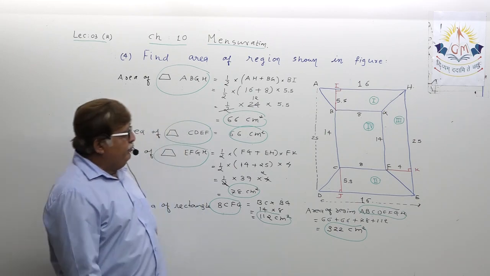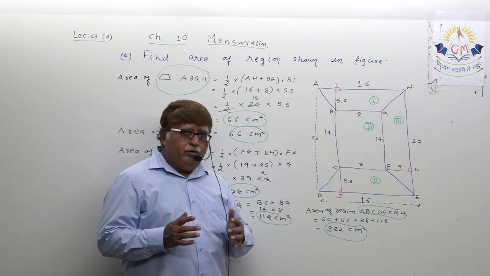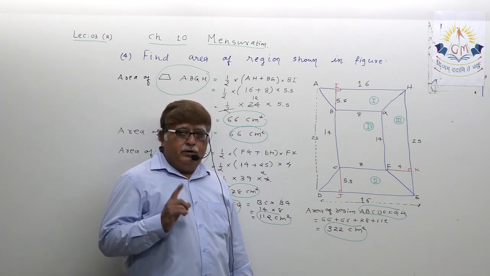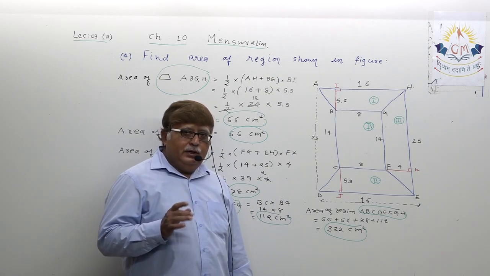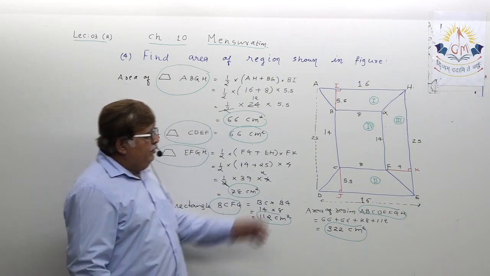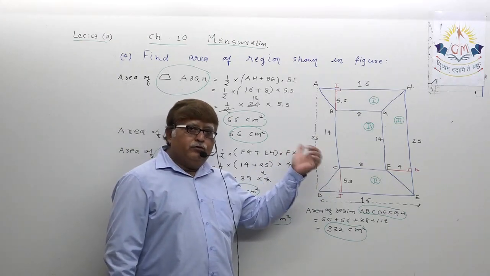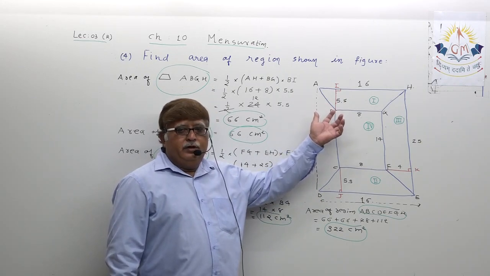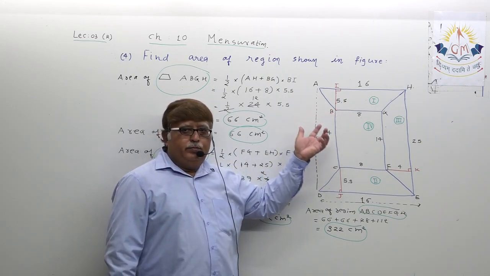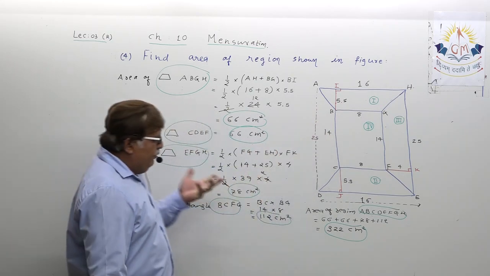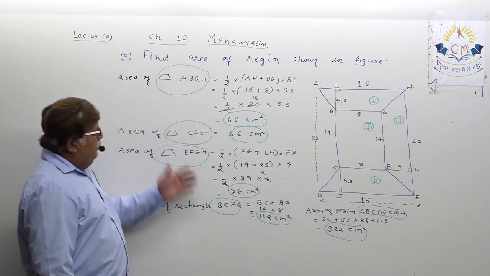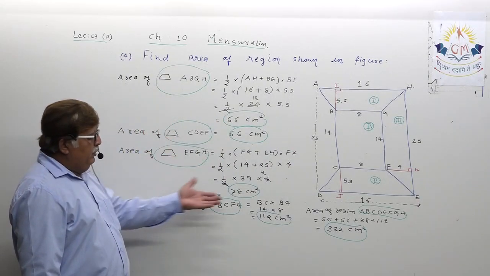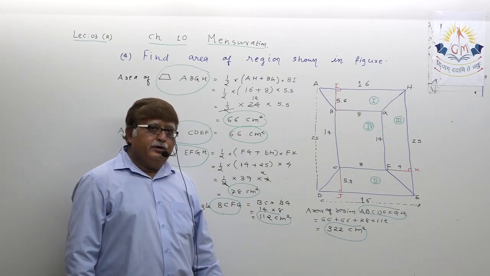For that, sort out the measurements given and how you will utilize them to find the measurements required for the area of each specific region. Once you do that, move on to the area of region one, two, three, four, and then you just add.